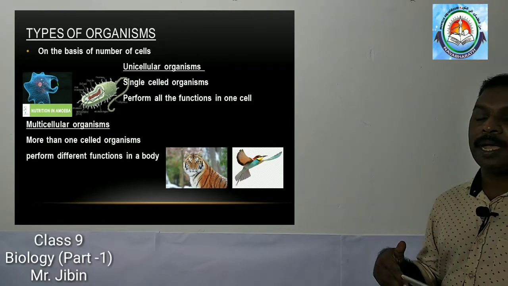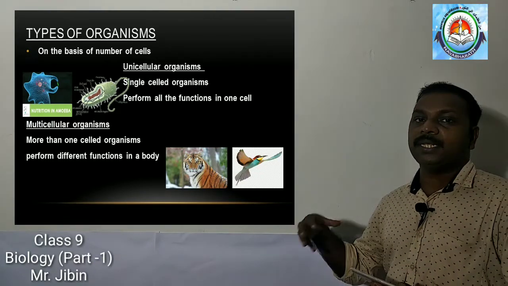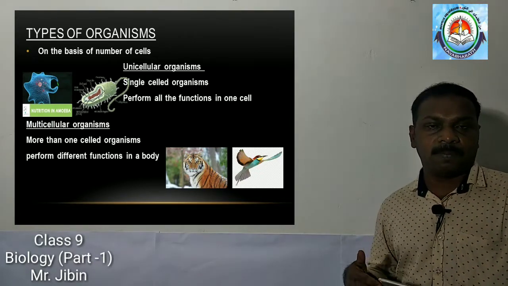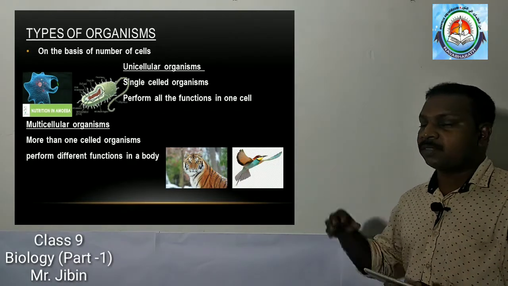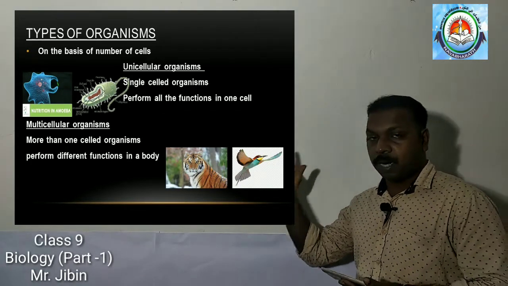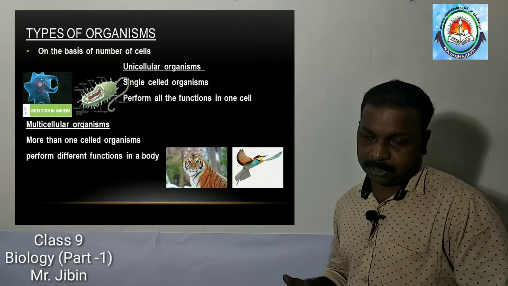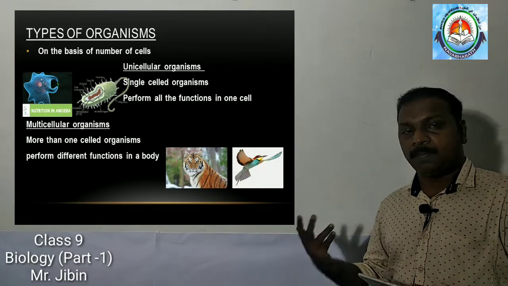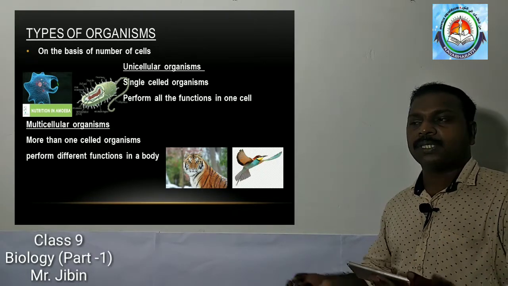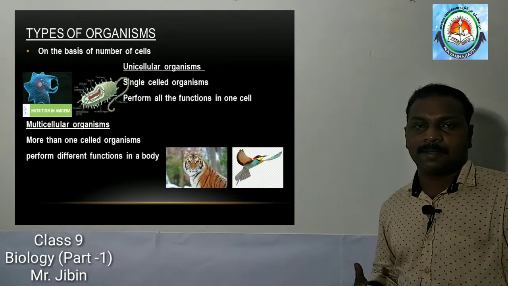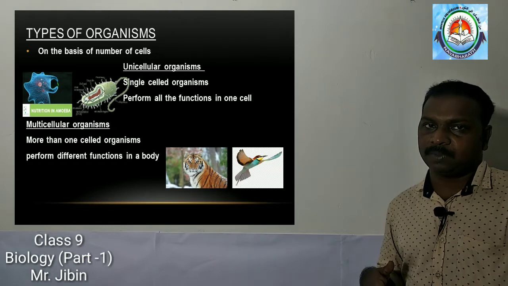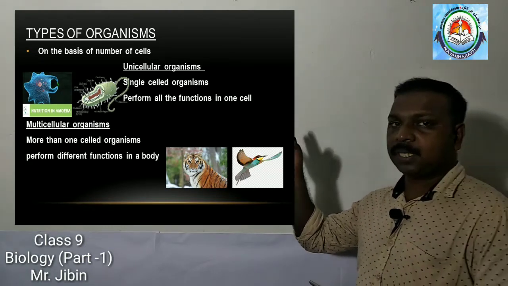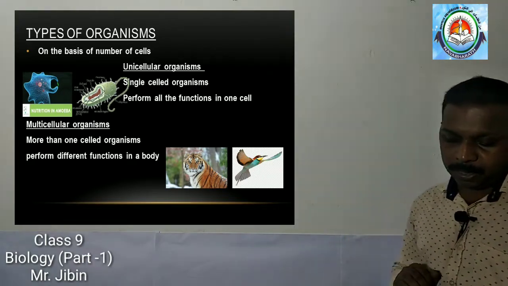Otherwise, they have particular organs or organ systems to perform many activities. Such organisms are called multicellular organisms. Examples: animals, plants, birds. All those organisms come under this category. So, unicellular organisms and multicellular organisms.